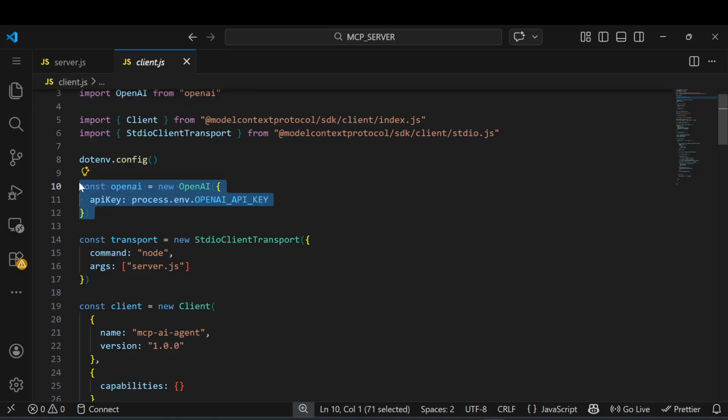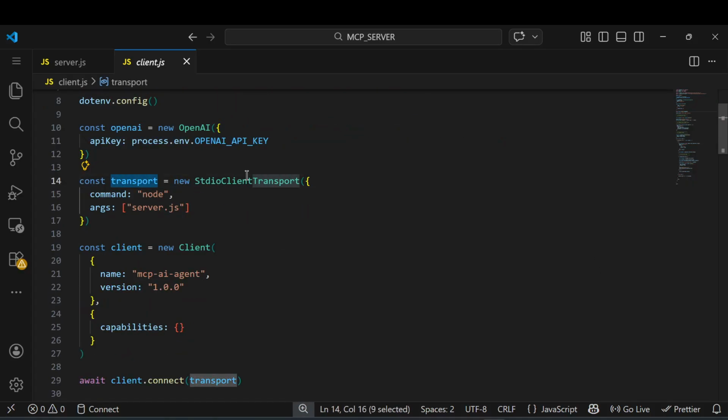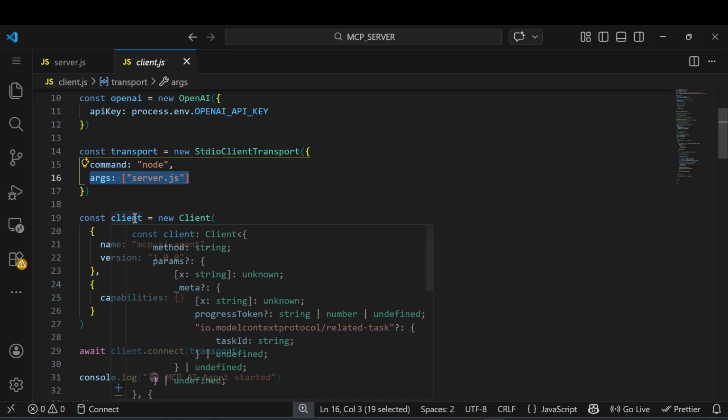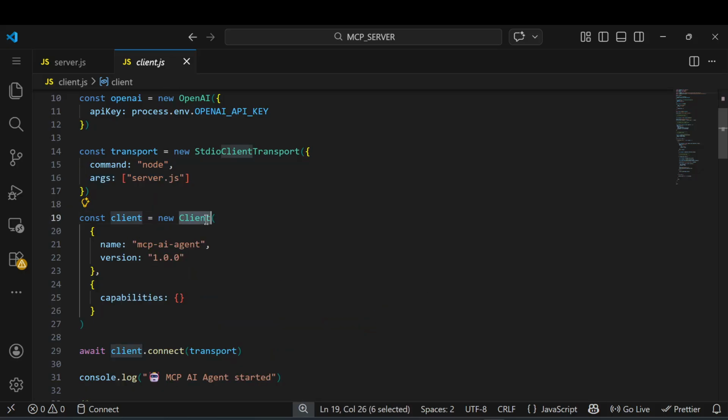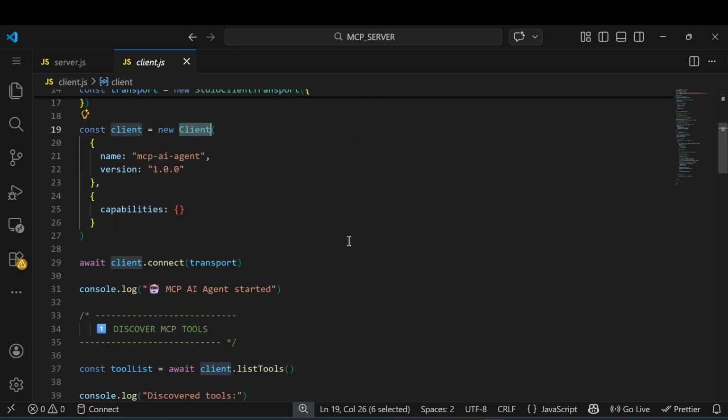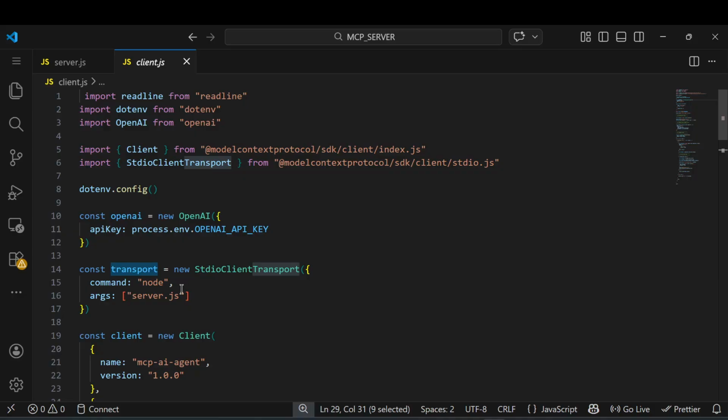I just initialize OpenAI. Simple. For the command, we need to tell it the command is node and the argument is server.js. This is the place where all our tools are exposed. Then there's the client, which we need to initialize; it comes from the MCP SDK, and we can pass its capabilities as well. Same here, we connect our MCP AI agent, and pass the transport again. Basically we are telling it that a node command is running, and the server.js file is the place where all the exposed tools are available.